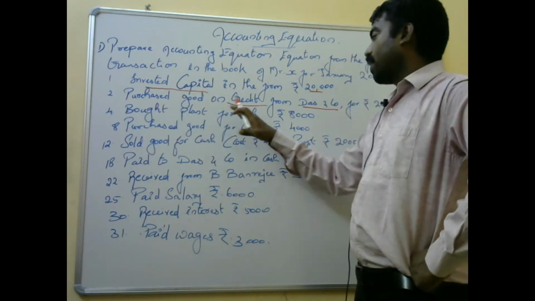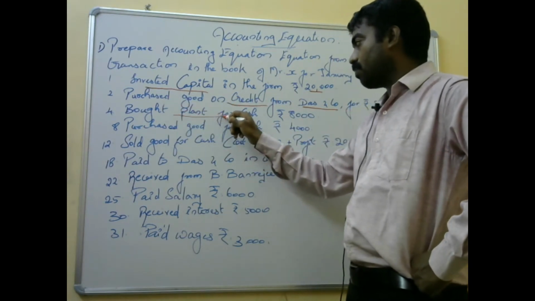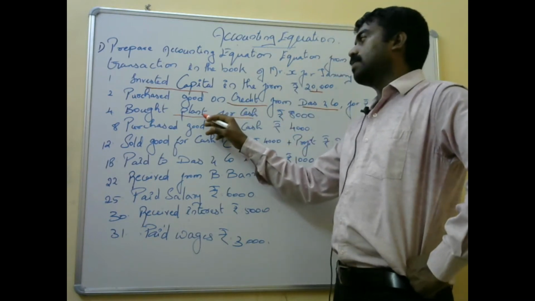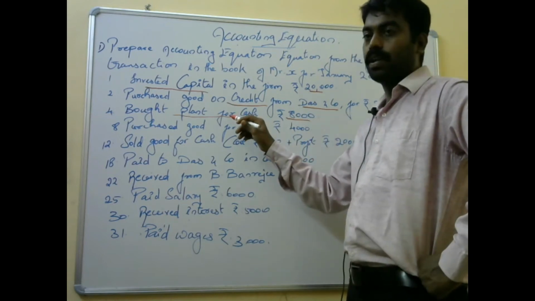Bought a plant for cash 8,000. He bought a plant for cash for his firm. It comes under fixed assets. A plant for 8,000, then your cash will be reduced and the asset will be increased.